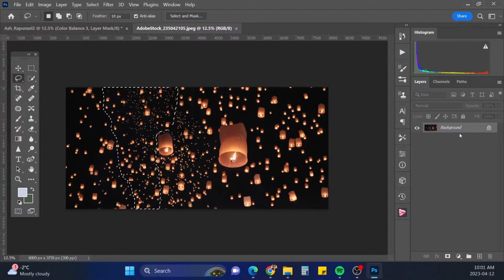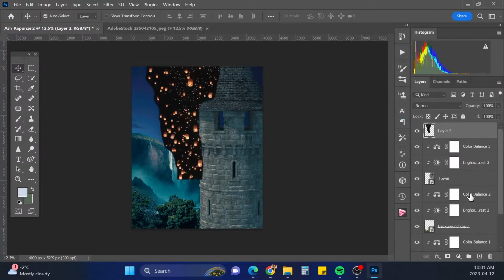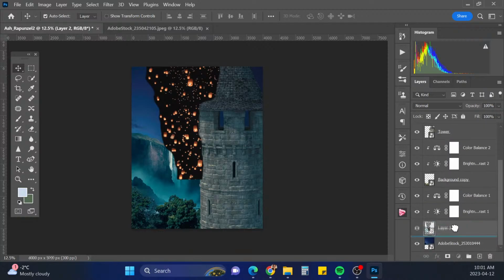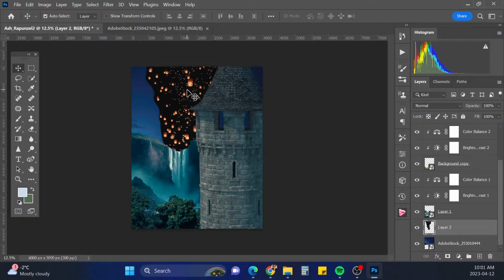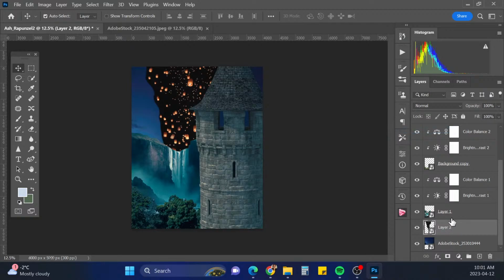Okay. And I'm just going to grab it and bring it over. Hit OK. And I'm going to bring that down to just above the sky, but behind the mountains. And we're going to right click and create a smart object.